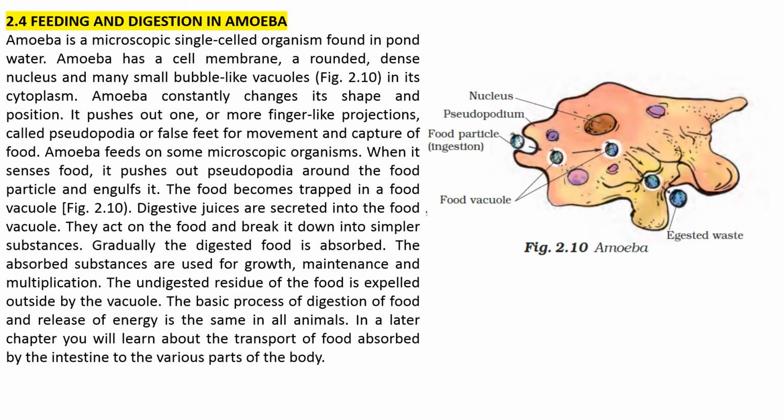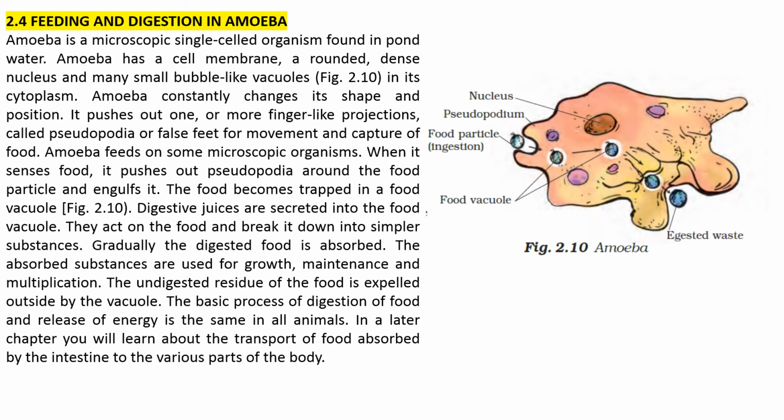Feeding and digestion in amoeba. Amoeba is a microscopic single-celled organism found in pond water. Amoeba has a cell membrane, a rounded, dense nucleus and many small bubble-like vacuoles, figure 2.10, in its cytoplasm. Amoeba constantly changes its shape and position. It pushes out one or more finger-like projections, called pseudopodia or false feet, for movement and capture of food.